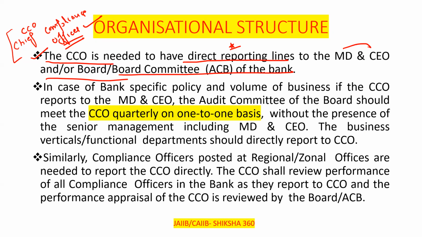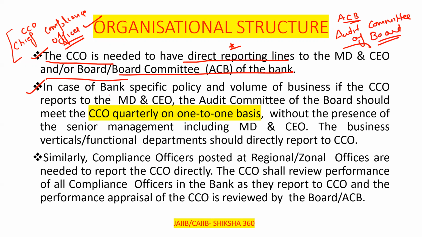Here there is one word, ACB. ACB stands for the Audit Committee of the Board.